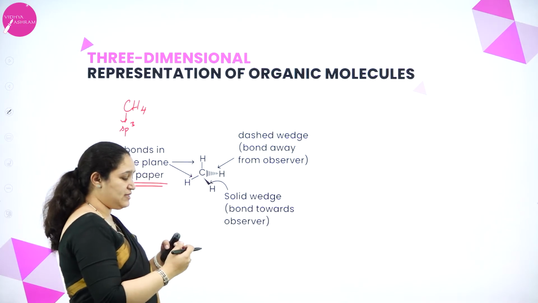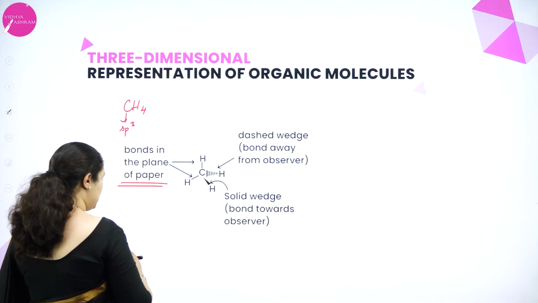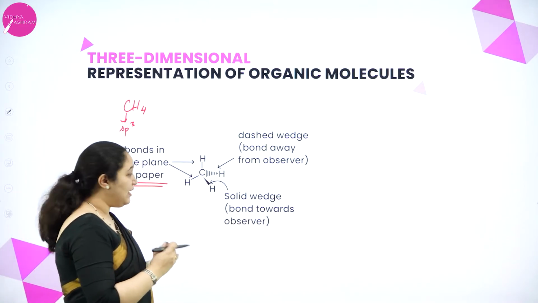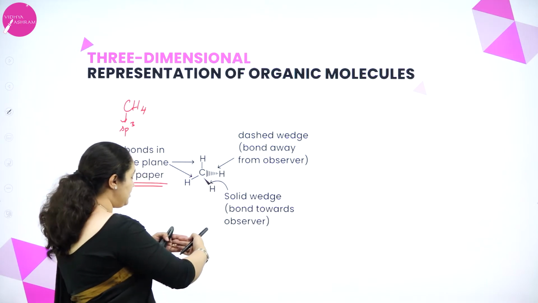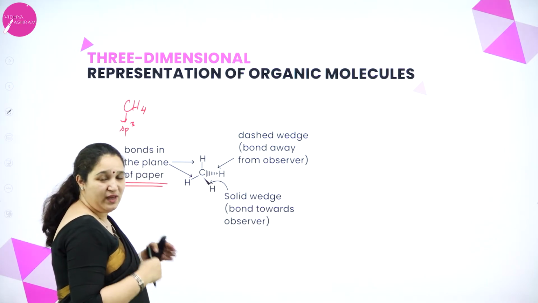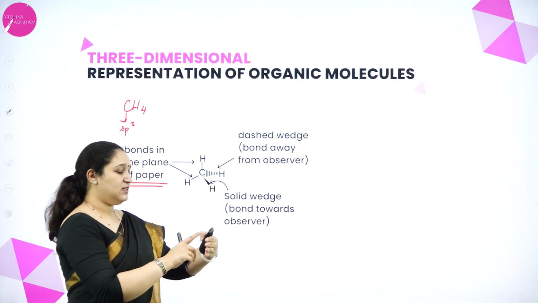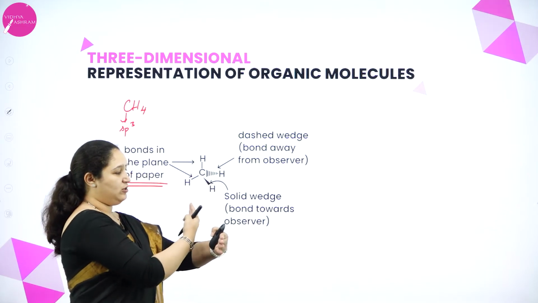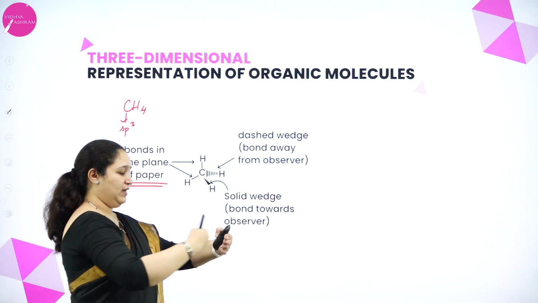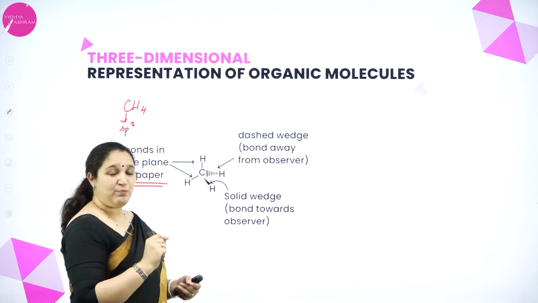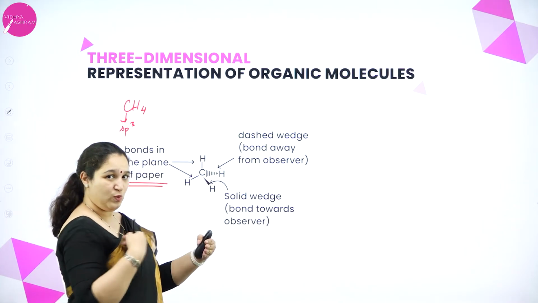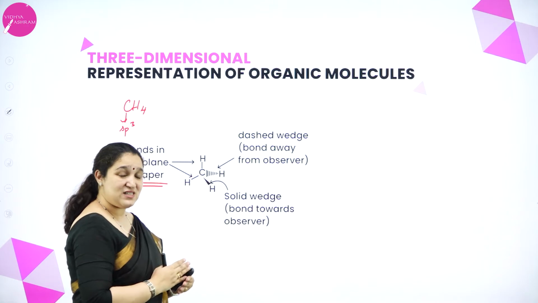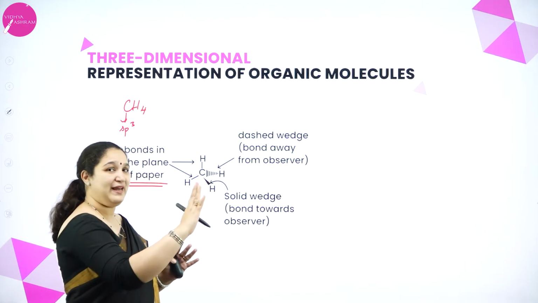It is the bond that is away from the observer. If I am observing this way, it's away from me, it's going behind. Okay, it's away from the observer, and if you put a solid wedge, it is towards the observer. Okay, so for methane, if I consider this is my CH4 group, carbon is there, 2 bonds are there in the same plane, 1 bond is there away from me, 1 bond is there towards me. So if I put a solid wedge, that bond is towards the observer, and if it's a dashed wedge, it's away from the observer. Just the line is the bond which is in the plane of the paper.